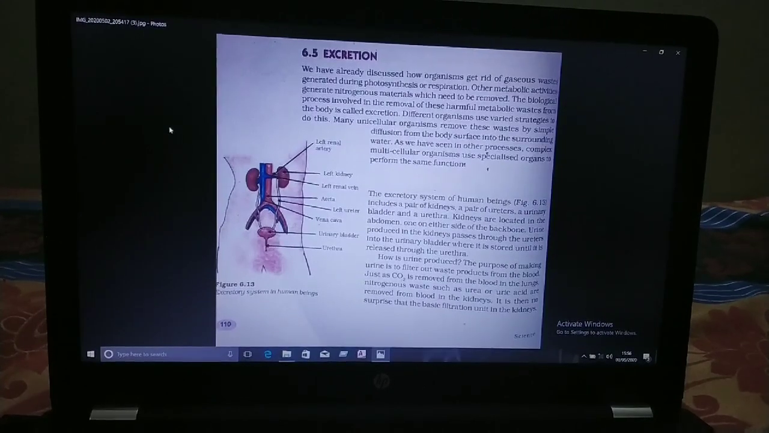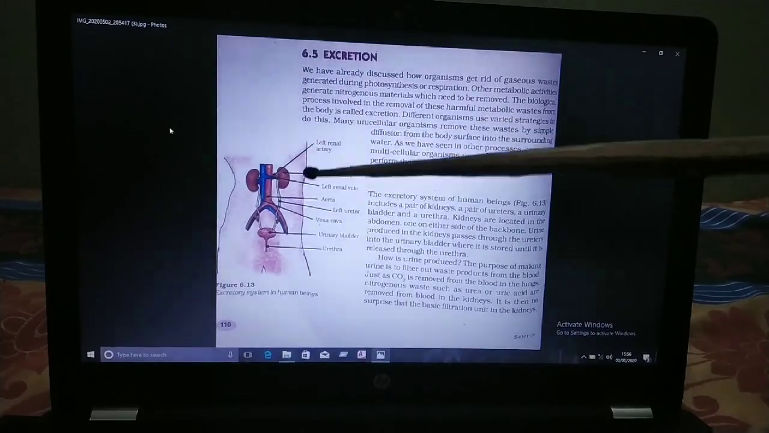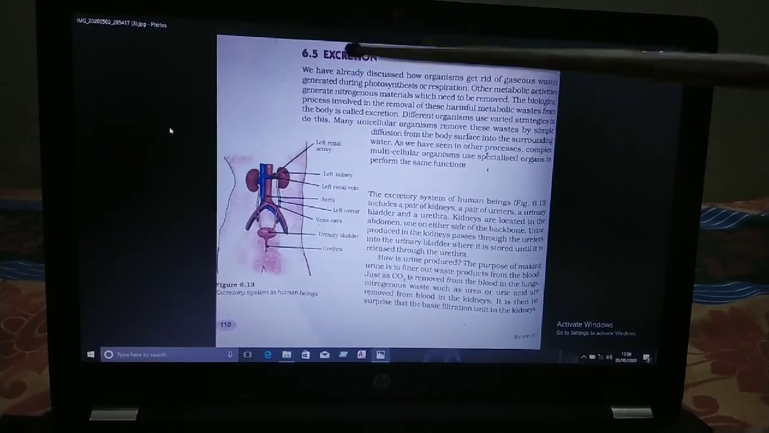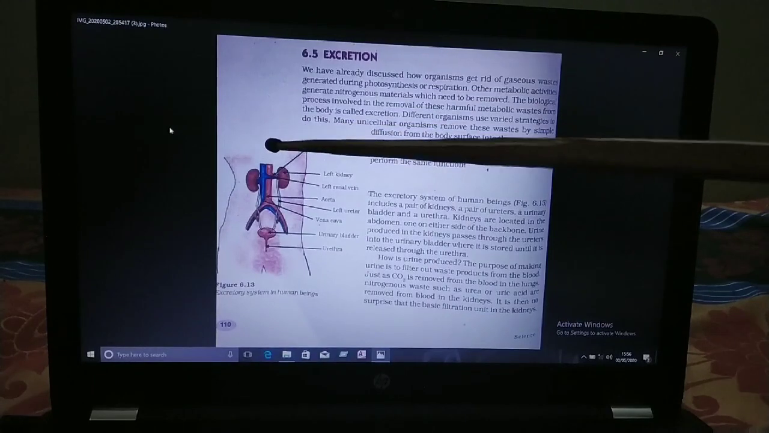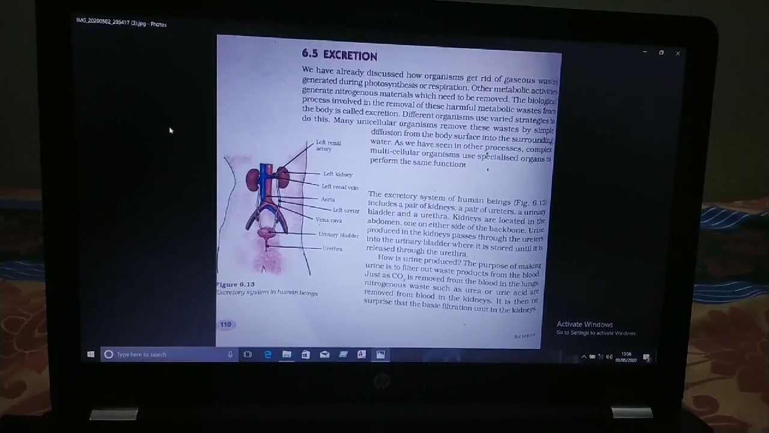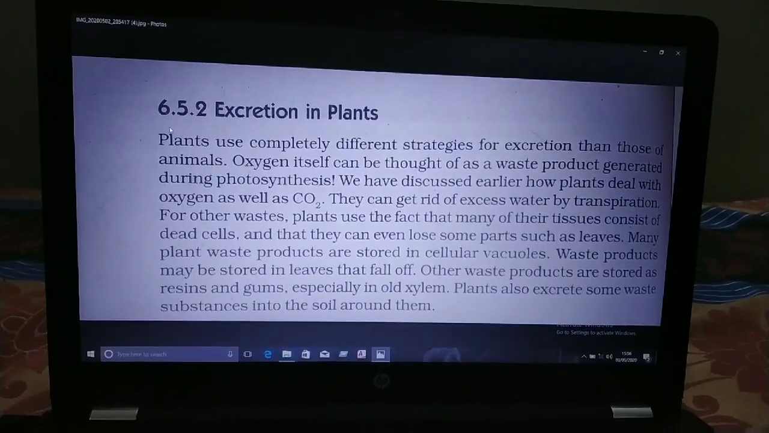So children, our kidney plays a vital role in the removal of waste products, undigested or nitrogenous substances, helping to excrete them out. Not only human beings, plants also excrete, but they use strategies completely different from those of animals.